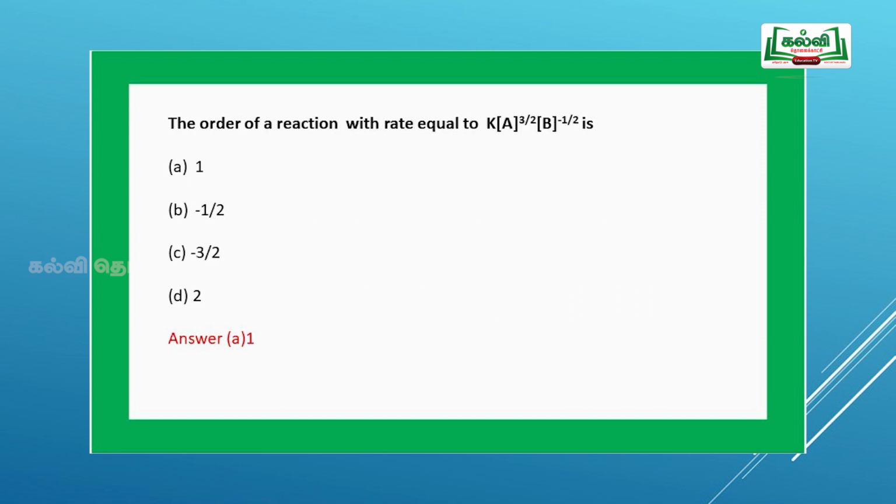The order of the reaction will be equal to K into A to the power of 3 by 2, then B to the power of minus 1 by 2. The overall order is the sum of the powers. Here with respect to A, the order is 3 by 2, and with respect to B, it is minus 1 by 2. The overall order is 1.